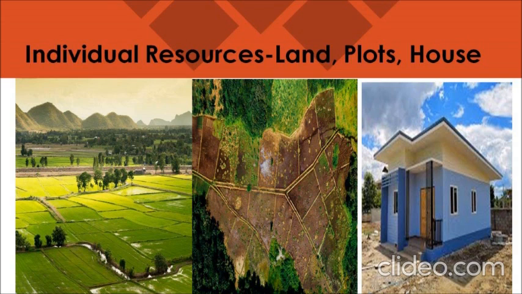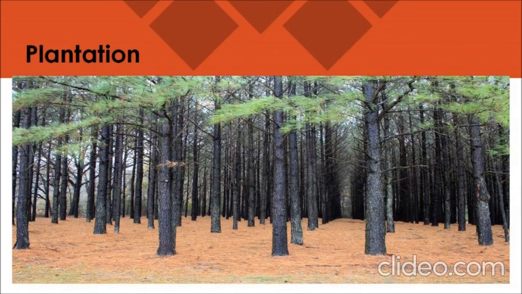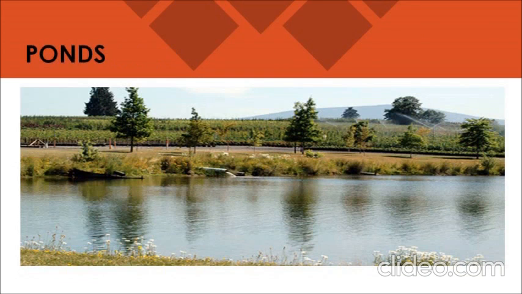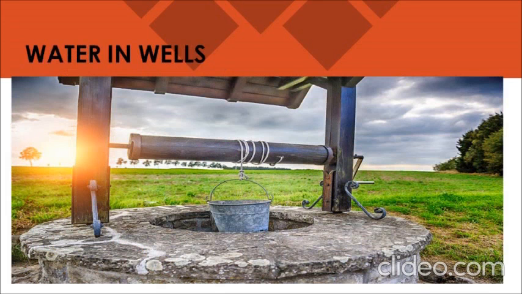Farmers also own land which is allocated to them by the government against the payment of revenue. And the people who live in towns also own many plots, houses and other properties like plantation, pasture lands, ponds, water in wells. These are some of the examples of resources owned by individuals.